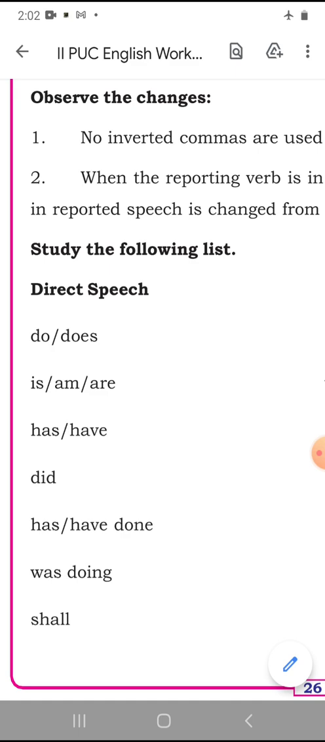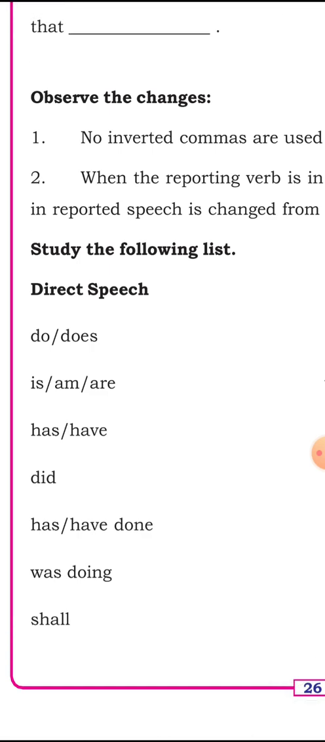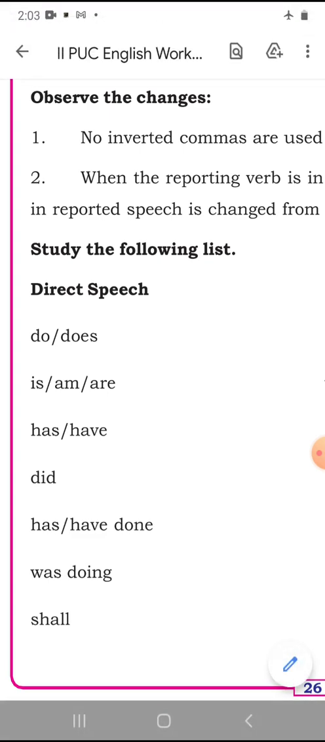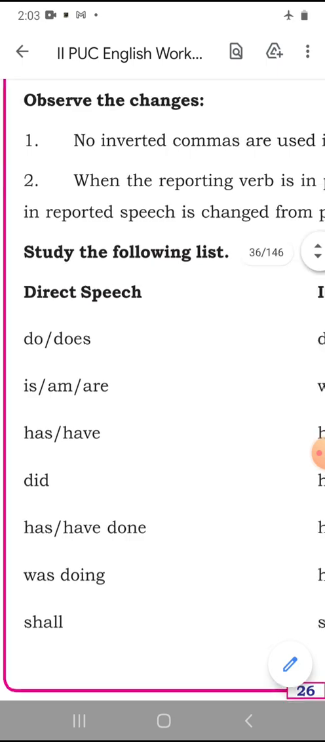Now, when you write direct speech, you put inverted commas, question marks, exclamation marks, etc. But when you change the direct speech given in the examination into indirect speech, you have to observe the changes that are given here. First one is that no inverted commas are used in indirect speech.